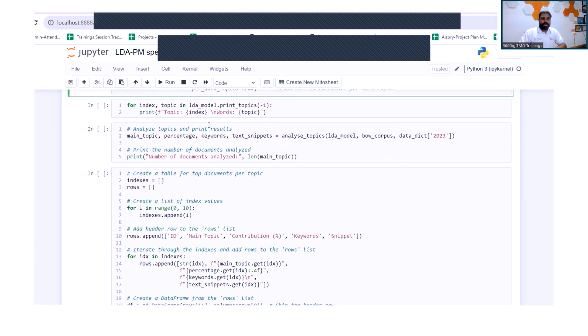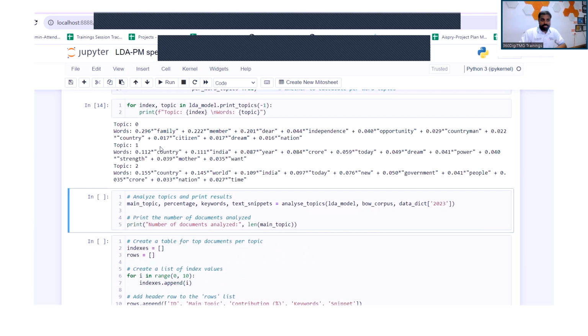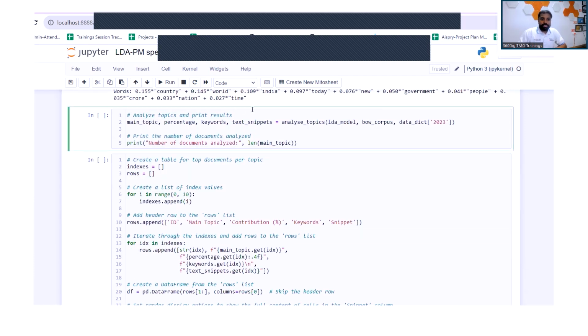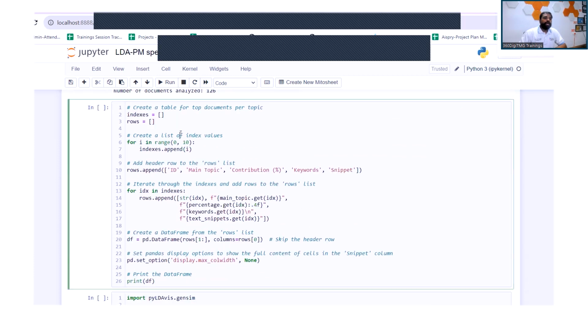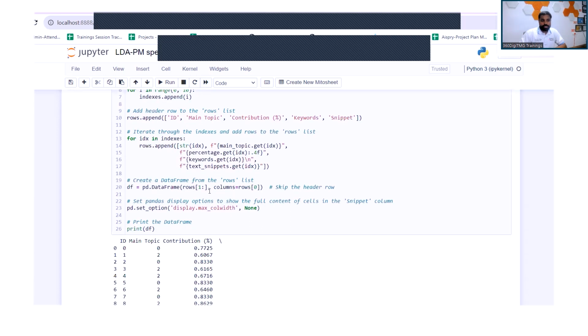This would ensure that the entire document is tokenized and we get topics. Topic 0, topic 1, topic 2. And each word's frequency is also given. So we are going to now analyze all the topics. The number of documents analyzed is 126. And here we are trying to create a table to capture all those details.